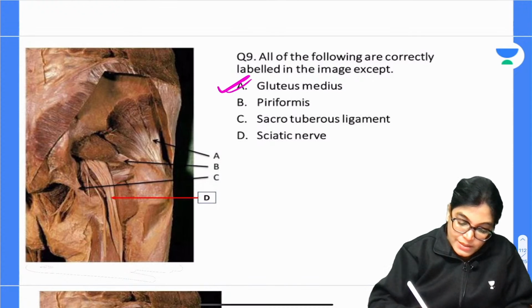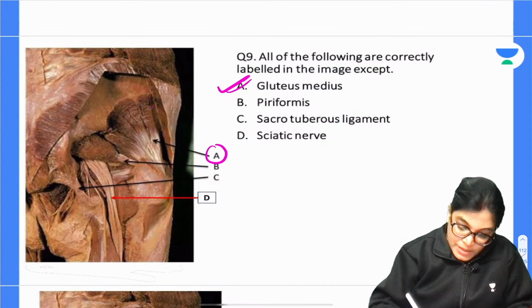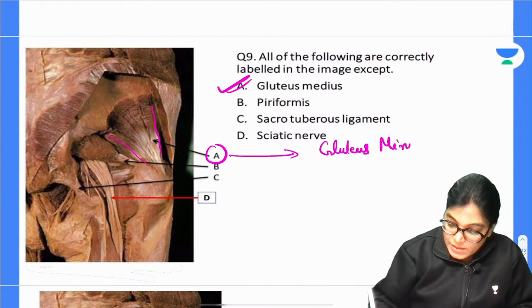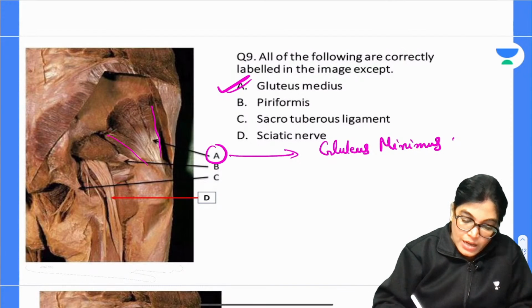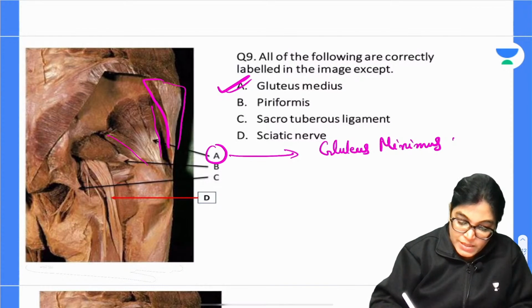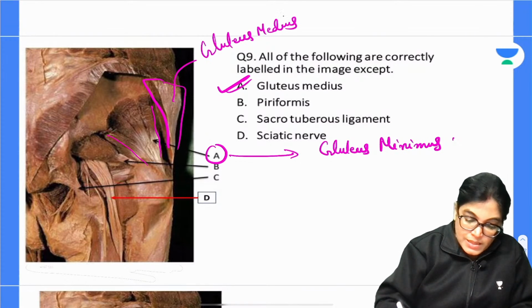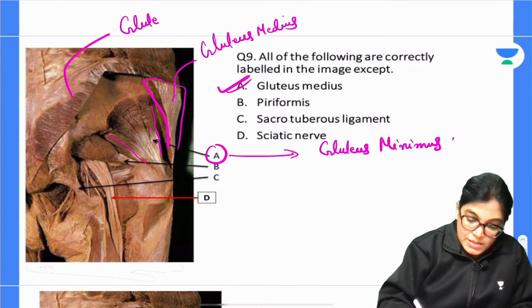gluteus medius. Actually, this muscle which you are seeing as A is not gluteus medius, this muscle is gluteus minimus. This is the cut part of gluteus medius muscle. And this muscle is gluteus maximus muscle. This is the cut part of gluteus maximus muscle.